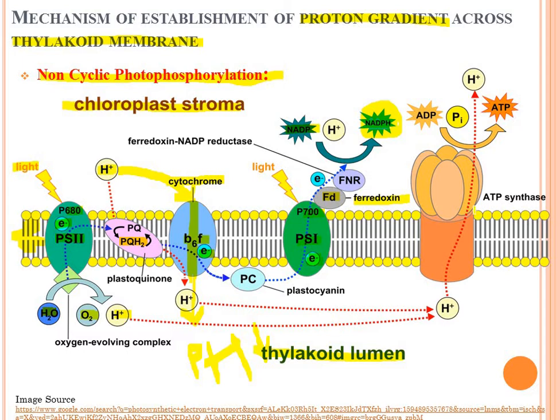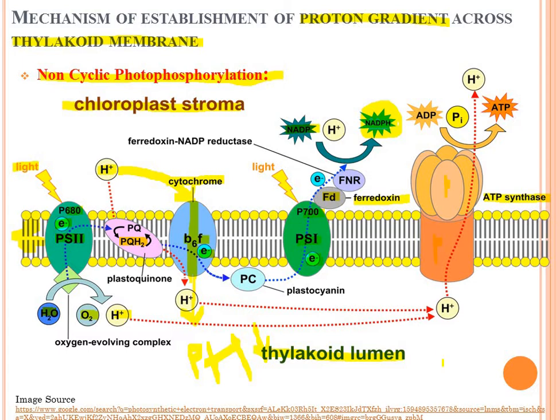Then see, the next transmembrane protein is ATP synthase. This ATP synthase is made up of F0 and F1 particles. These are the two subunits of ATP synthase, F0 and F1.